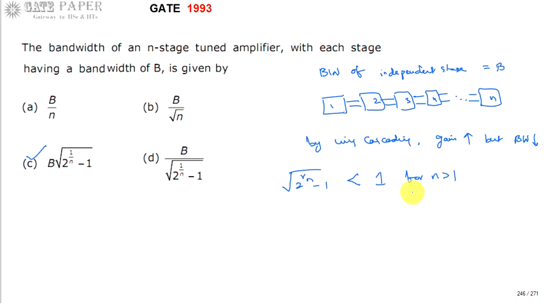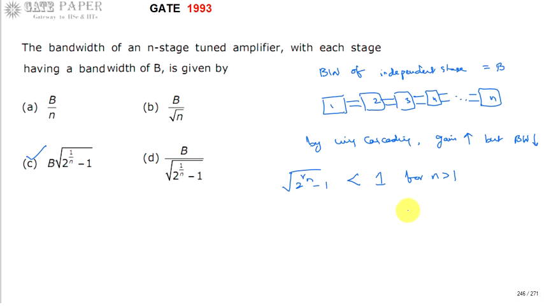If n is equal to 1, at that time you get 1.414 minus 1, that is, 2 minus 1 is 1, you will get it as 1 itself. And for n greater than 1, this value is always less than 1. So if you multiply something less than 1 with B, the overall value is going to be less. This is the equation.